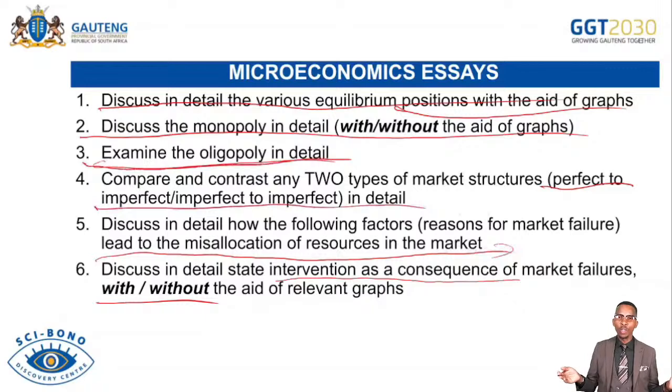Imagine the government or the private sector having to provide traffic lights or street lights. You know that the street light is on for everyone around the area. So if we have to pay for that, it will be difficult for other people to pay because they will be getting satisfaction even if they did not pay for the street light. That's why the market does not supply those public goods and services, but instead the government intervenes to supply them.